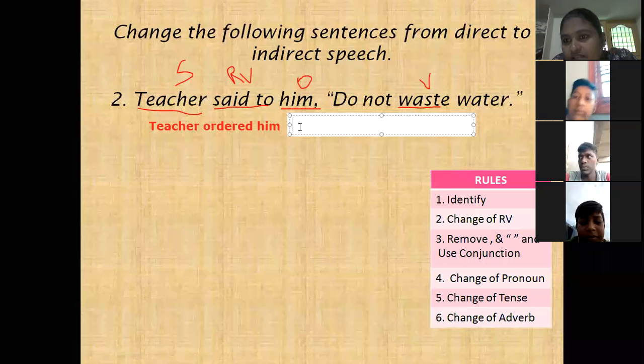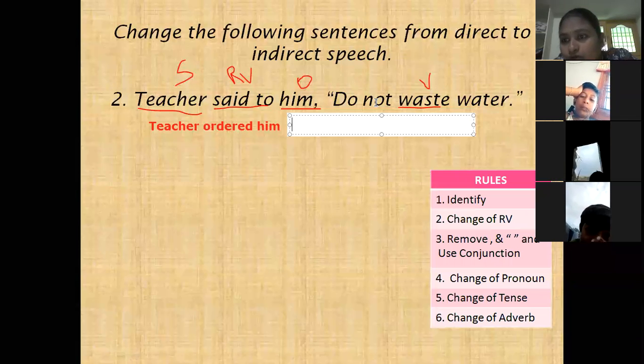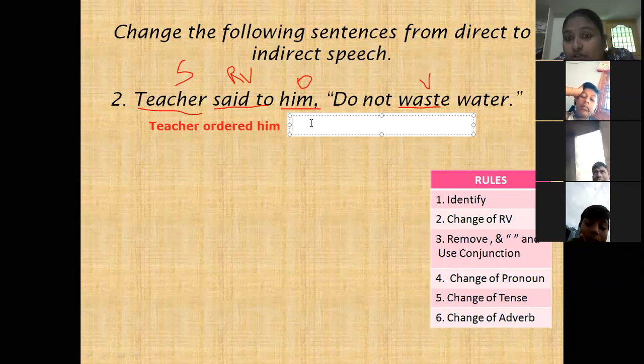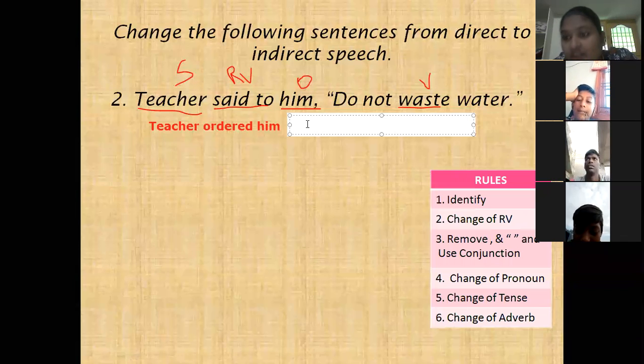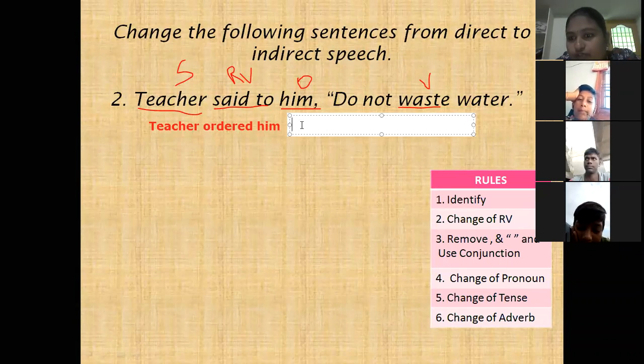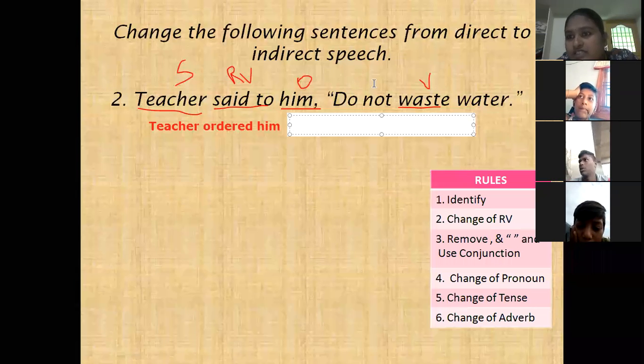Yes, next, teacher ordered him. Here the conjunction connector is 'to'. See here, a very important point. Here the given sentence is in negative. When it is given in negative, we have to use 'not to' to join these two sentences.